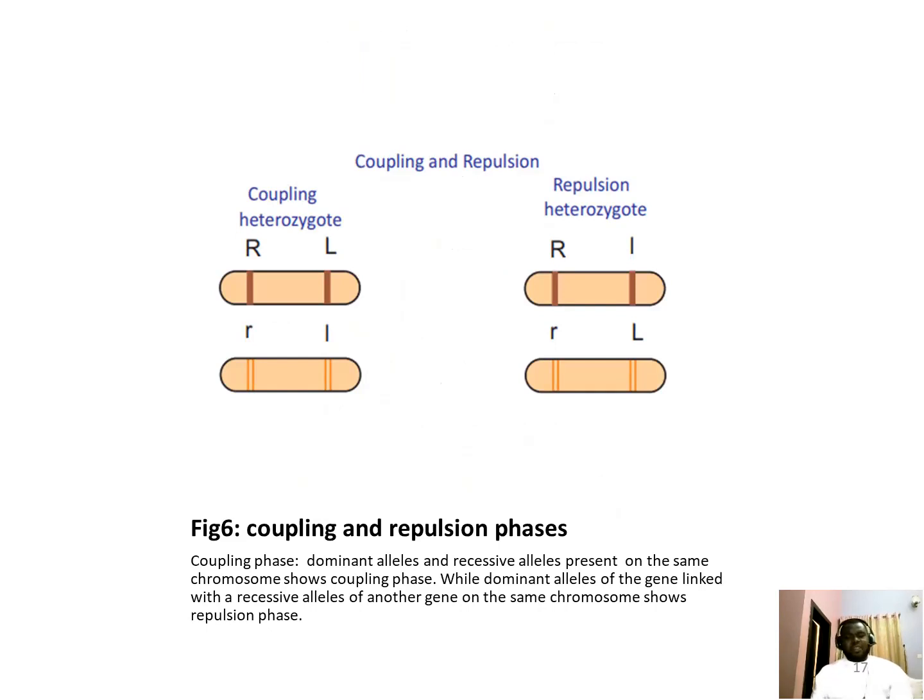You have the repulsion phase. This is when the dominant allele of a gene located on a chromosome is linked with a recessive allele of another gene on the same chromosome. In this case, it's going to show repulsion phase. You can take a look at this second diagram. You can see dominant allele, recessive allele in the first one. In the second one, you have recessive allele and dominant allele. So in this case, you can say that it has passed through repulsion phase.